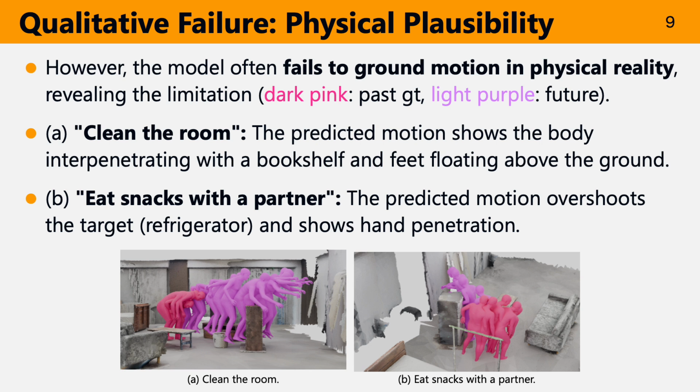However, we also observed significant failures in physical plausibility. A. For clean the room, the model generates impossible motion, penetrating the bookshelf and floating. This reinforces the semantic gap. Models struggle to translate high-level goals into coherent motion. It also highlights the challenge of generating scene-aware, plausible motion.